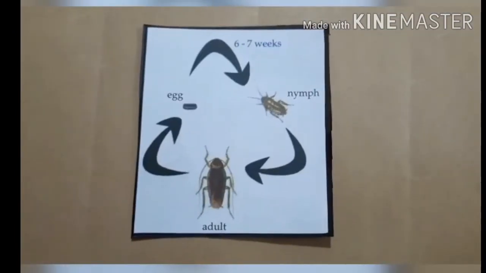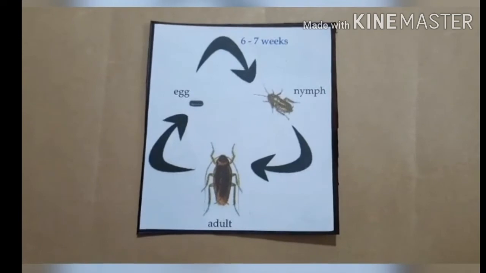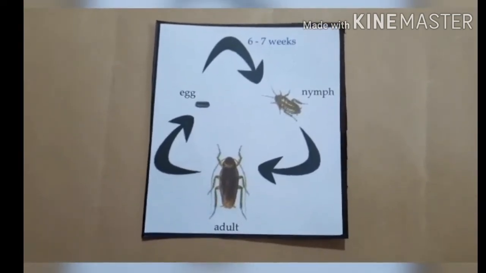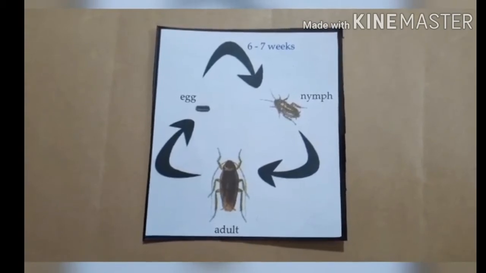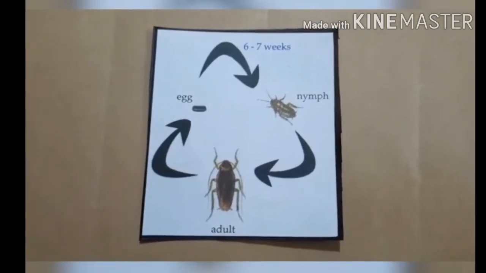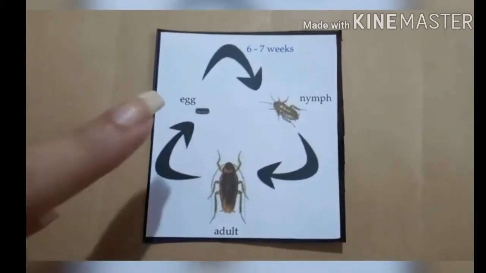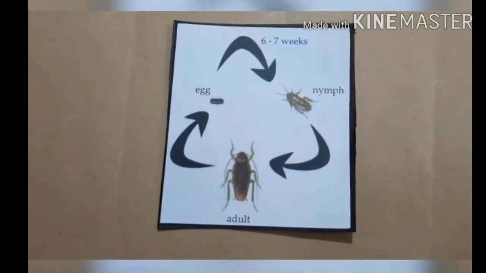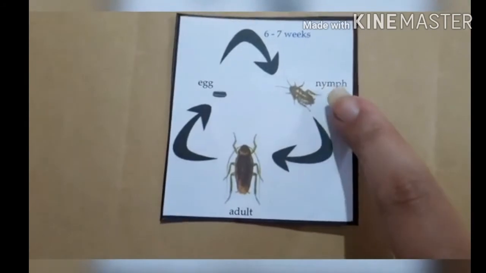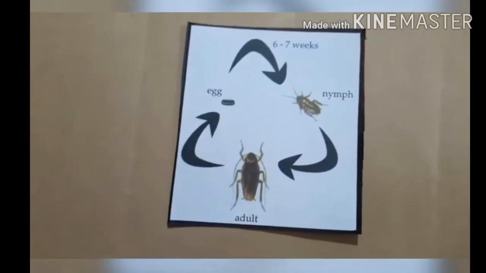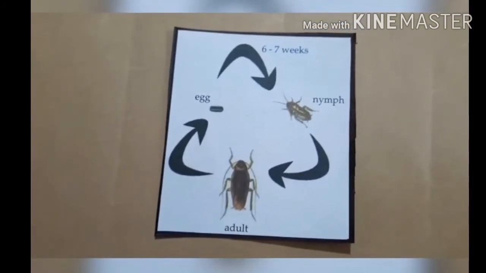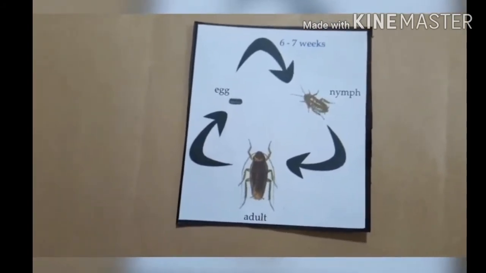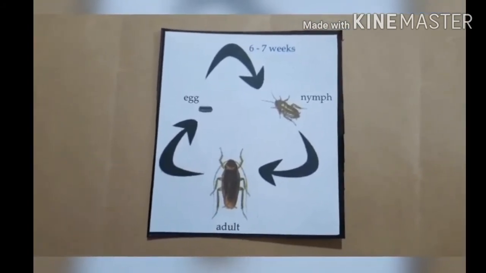All insects lay eggs. Many of them go through several stages before they become adults. Now let us see the life cycle of a cockroach in 3 stages. An adult cockroach lays eggs. After some weeks, the eggs hatch into young cockroaches called nymphs. The nymph sheds its skin several times and changes into an adult cockroach. The shedding of old skin is called molting.